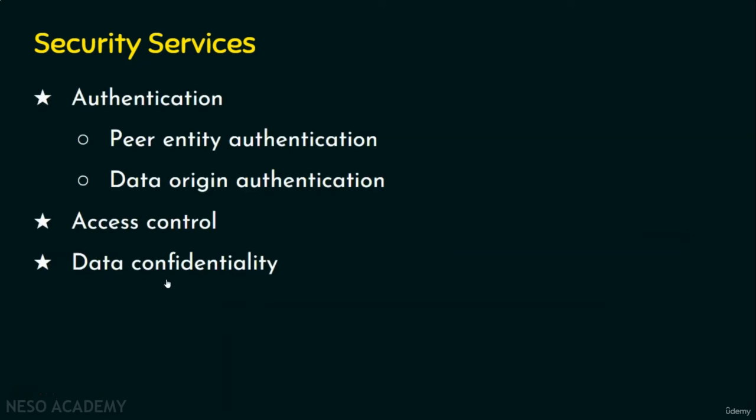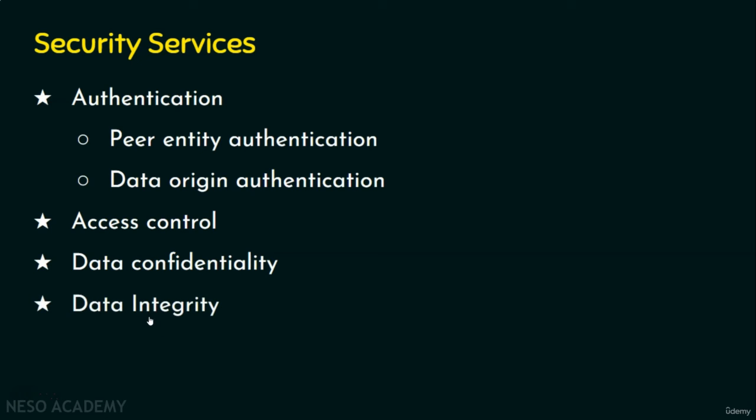So this is about data confidentiality. In order to achieve privacy, we need encryption, and encryption is an example of data confidentiality. Data confidentiality can be achieved through many ways, and encryption is the most popular method. We are done with the third security service. Let's now move on to the fourth service, which is data integrity.